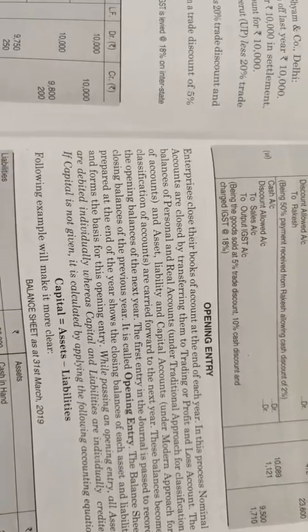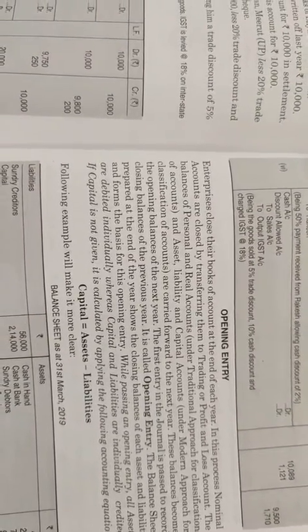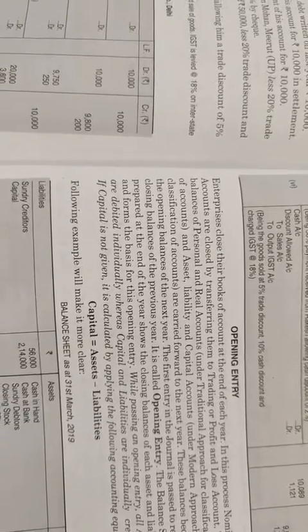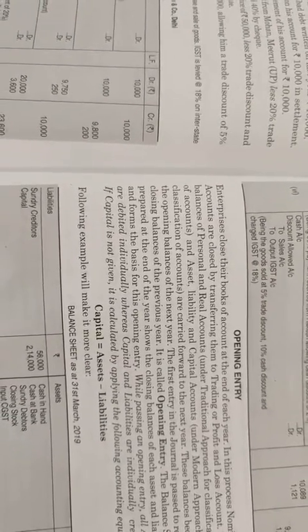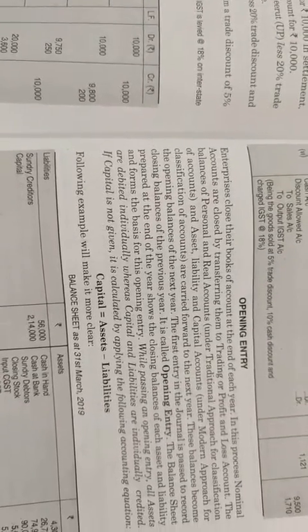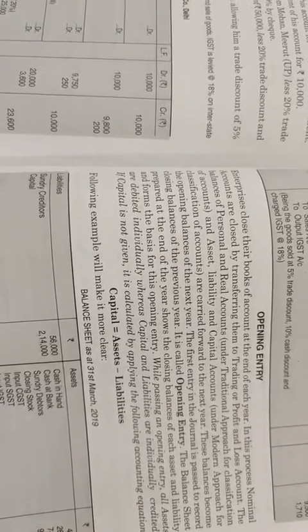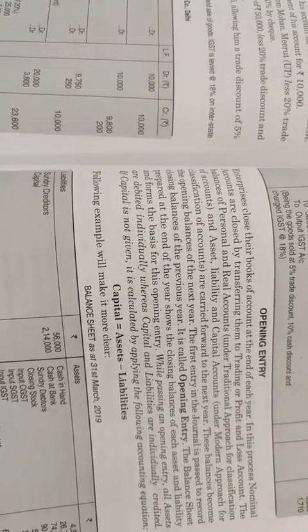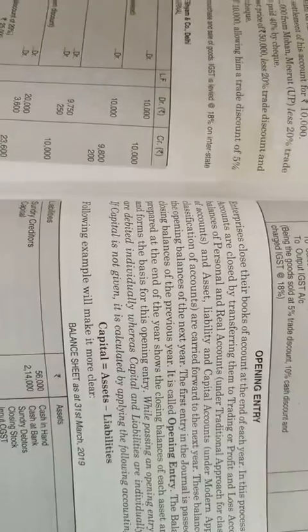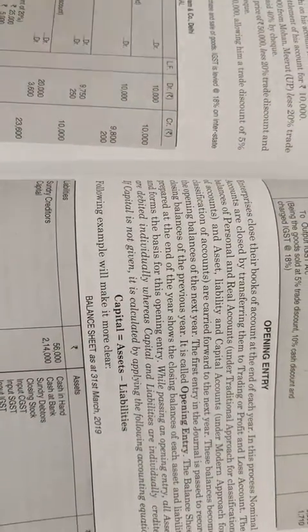In the ledger chapter, I also gave you the introduction about the five types of accounts, that is asset, liabilities, capital, revenue and expenses. The first three are permanent ledger accounts. They will always show the opening and closing balance, except in case of a newly established enterprise. And revenue and expenses are nominal accounts, so they are closed by transferring to the debit side of the profit and loss account. Clear? I hope this is clear to you. We have also solved the numerical for opening entry.